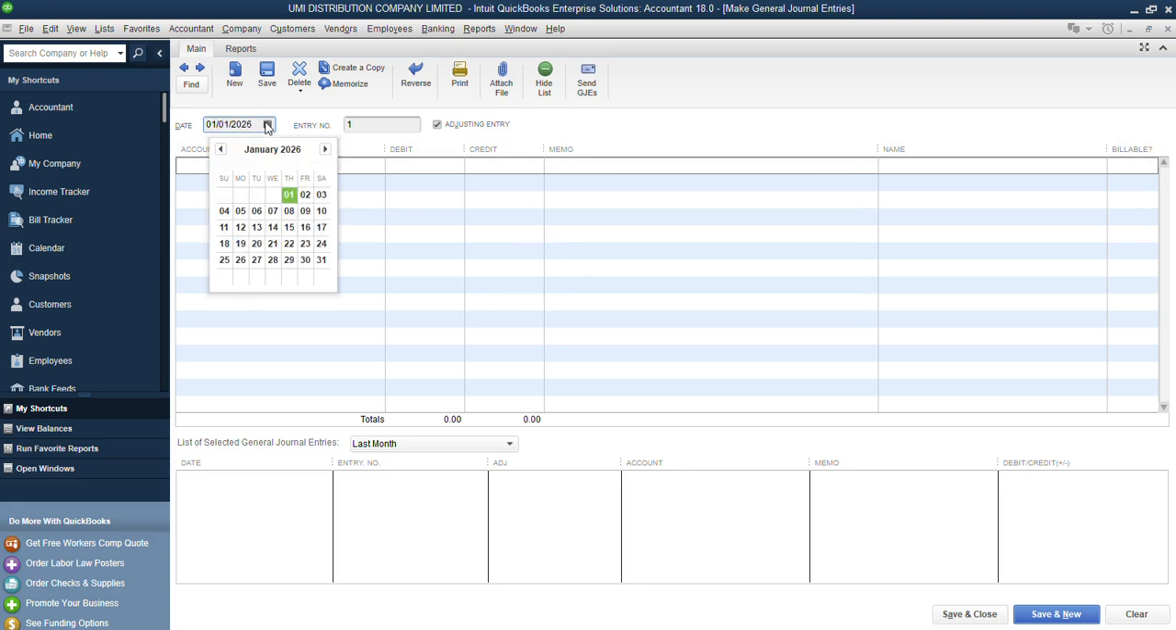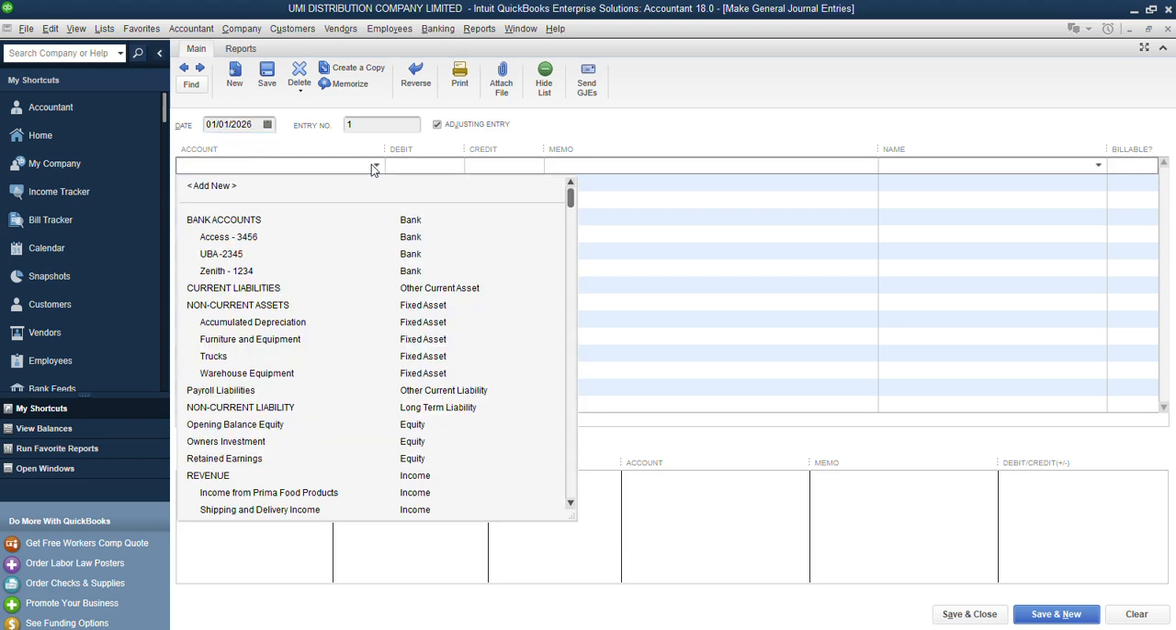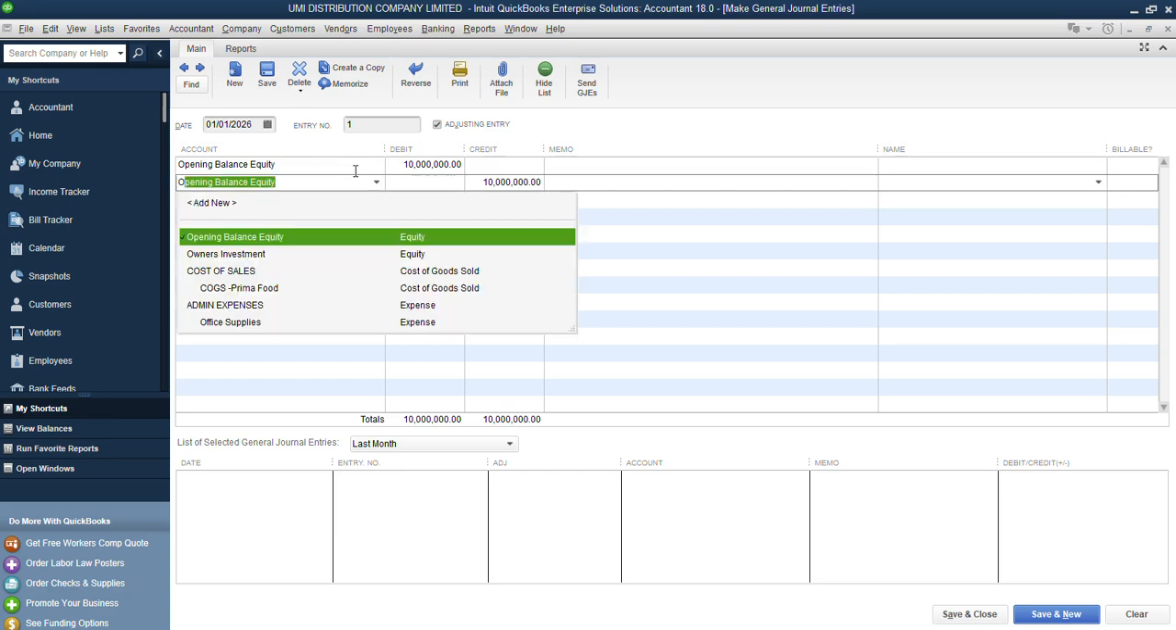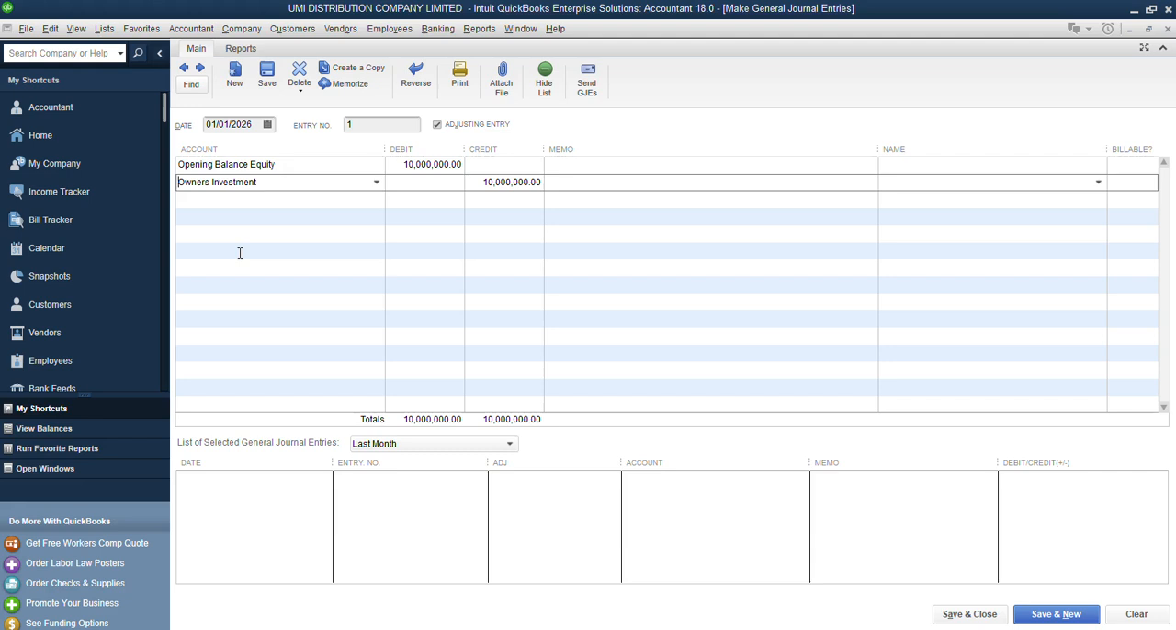I'll say okay, this is 1st January, the date, then the journal entry. Now remember, I want to move the balance out of that account, so I will have to debit my opening balance with the same amount and deposit it into a different account. So I'll come here, then owner's equity, owner's investment is going to be this. Then you can put your description, and that is it. So you close and save.